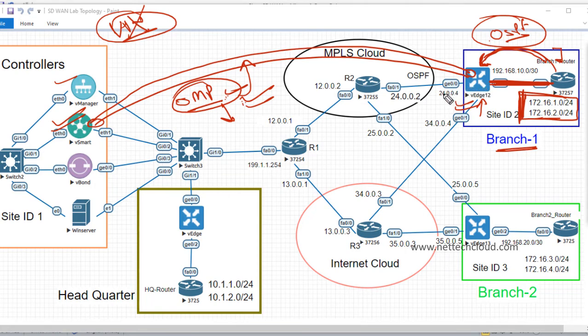Configuration will be pushed from this management server only. So even in case we want to do any configuration locally on the device, at the time of committing, once you are done with the configuration and you commit the changes, immediately an error message will come up that this device is managed by the vManage controller, and that is why you cannot configure this device locally, right?